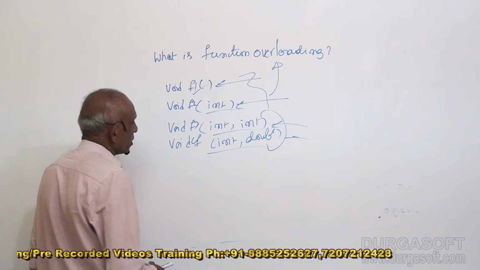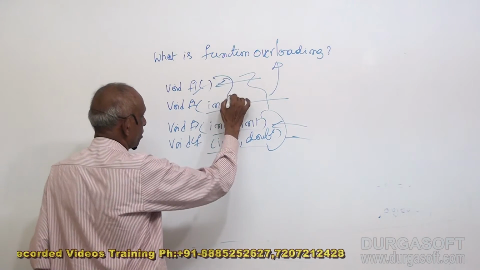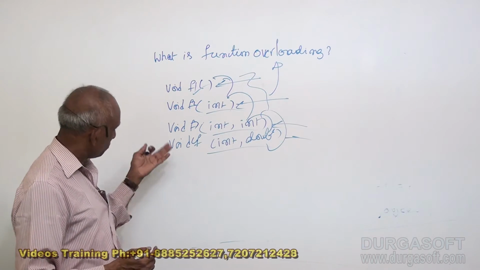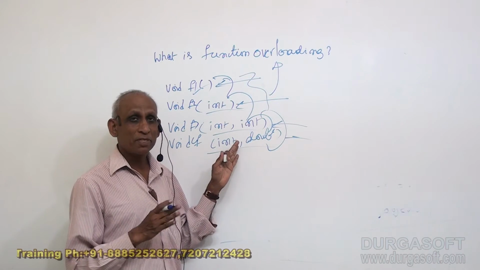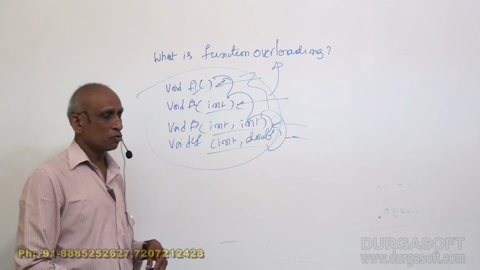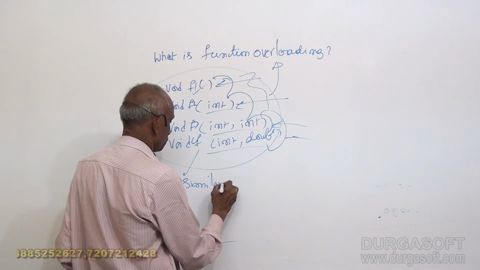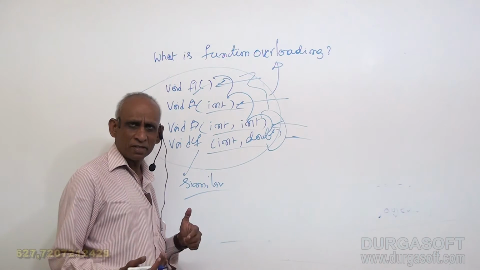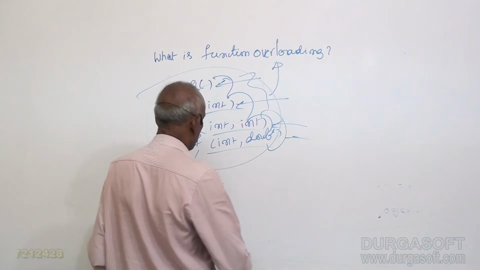And one more thing is, there is some similarity between these functions, though it's not exactly the same. The function names are the same, the prototype is different, the arguments are different, but the purpose is similar. In such cases only we use function overloading. So mostly it is for similar functions, but the arguments may be different, maybe float or integer or something else, two arguments, three arguments, like that. We will do an example to understand this.